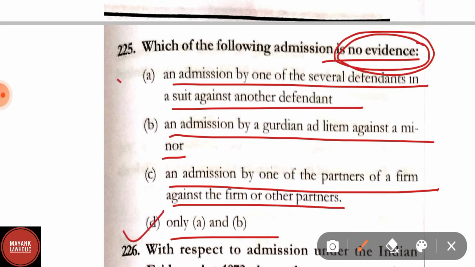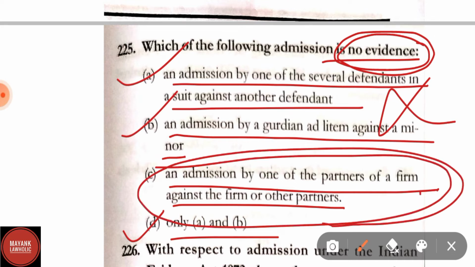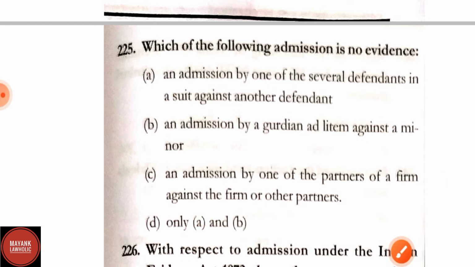Therefore answer D will be, option D will be right. A and B are not evidence, whereas an admission by one of the partners of a firm against the firm or other partners will be considered as evidence.